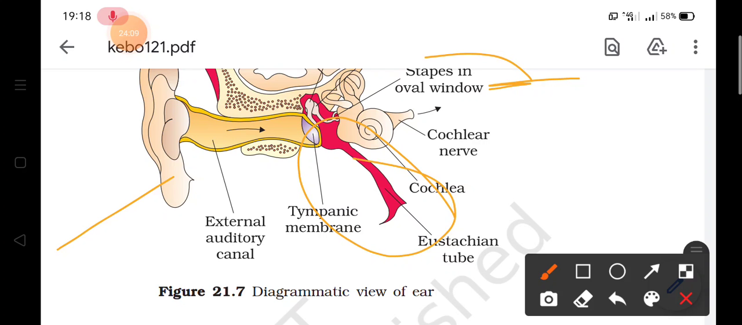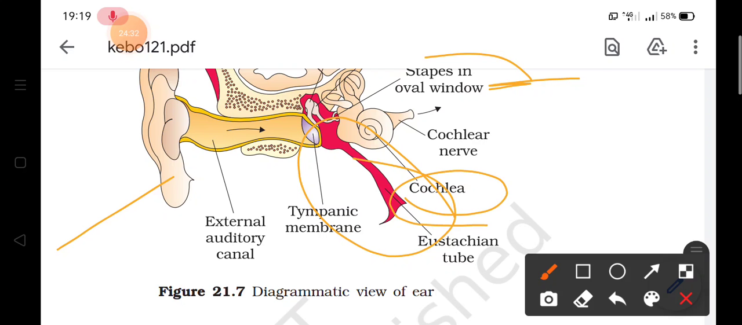So the bony labyrinth is a series of channels. In these channels, there is the membranous labyrinth, and they are surrounded by a fluid called perilymph. This membranous labyrinth is filled with a fluid called endolymph. So two types of lymph are there, perilymph and endolymph. This coiled portion is known as cochlea. This is the coiled portion.